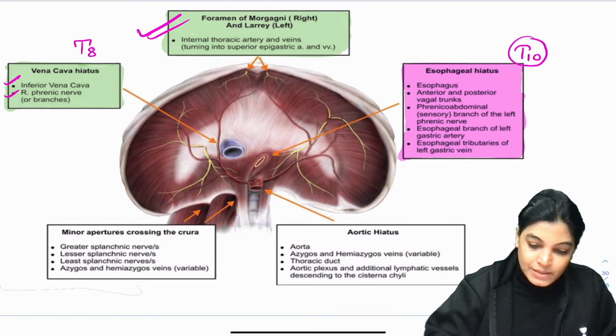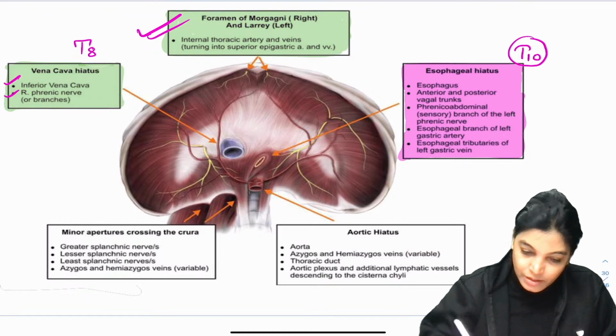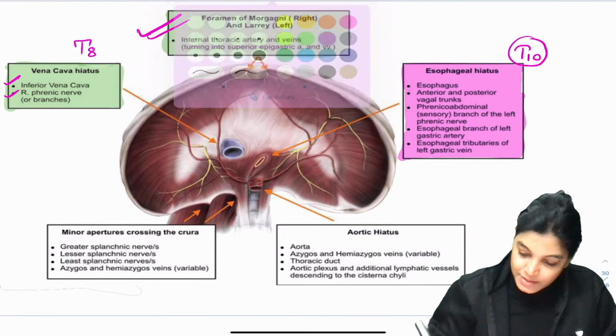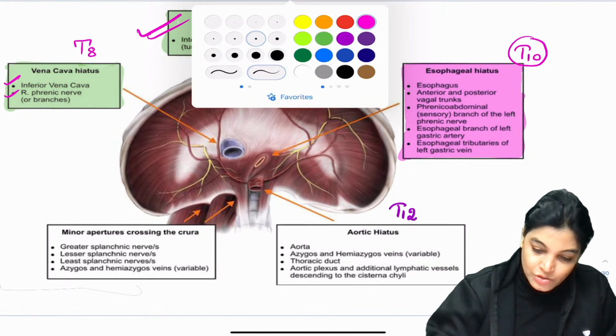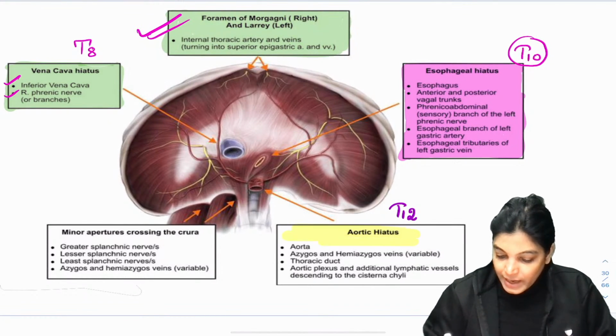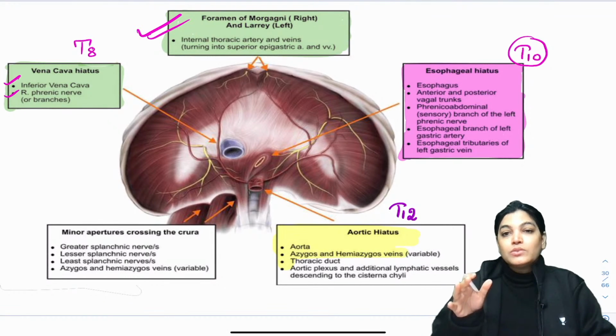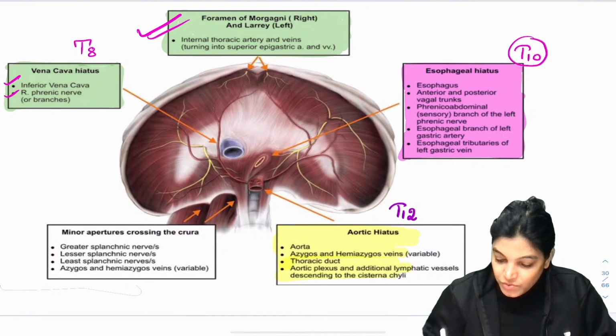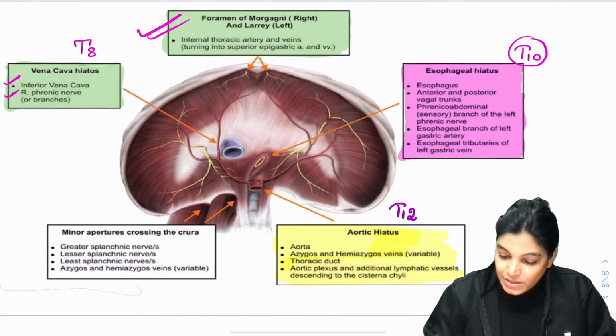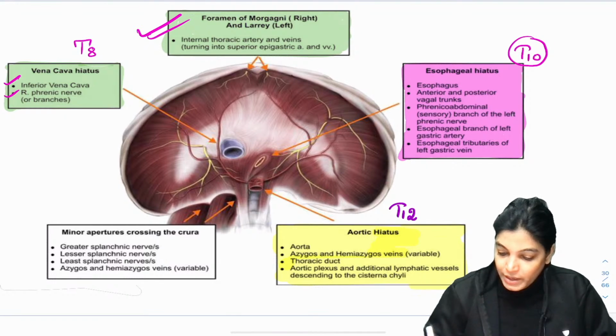Moving on to the next, that is the aortic hiatus at the level of T12. The structure passing through it is the aorta. From here the thoracic aorta changes its name to abdominal aorta. Azygous and hemiazygous veins, thoracic duct, lymphatic vessels and aortic plexus are also passing through the aortic opening.